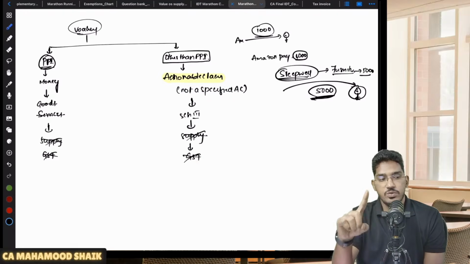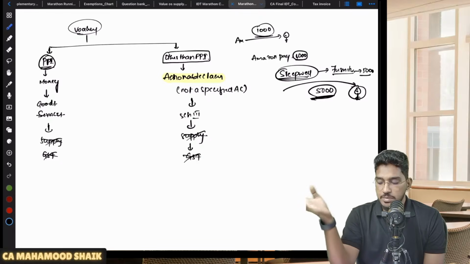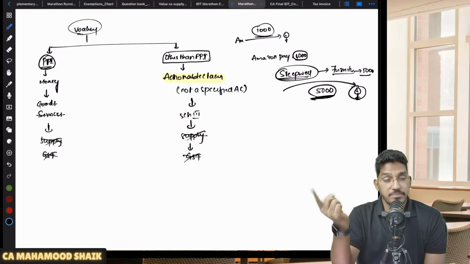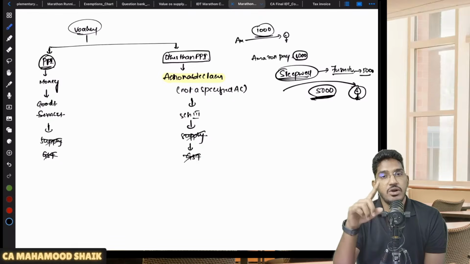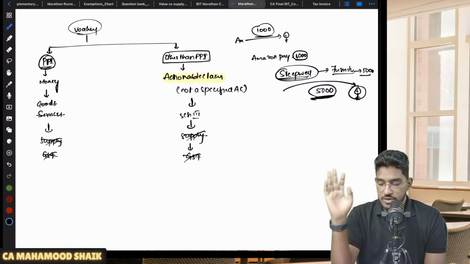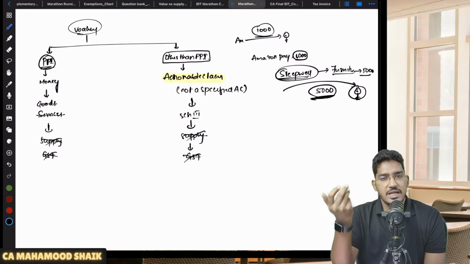On the other hand, if the voucher is other than a prepaid instrument, like a Sleepwell voucher and all, here it will fall under actionable claim. Even though it is an actionable claim, it will not fall under any of those 6 actionable claims like lottery, betting, gambling, horse racing, online money gaming, casinos. So it is not falling under any of the 6 specified actionable claims. It is other than a specified actionable claim. It will not be a supply.